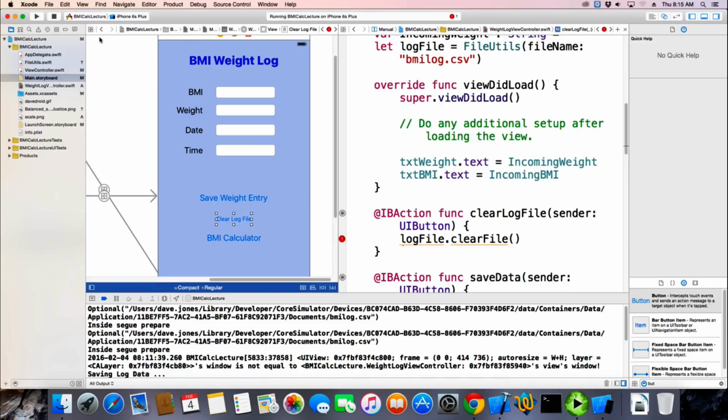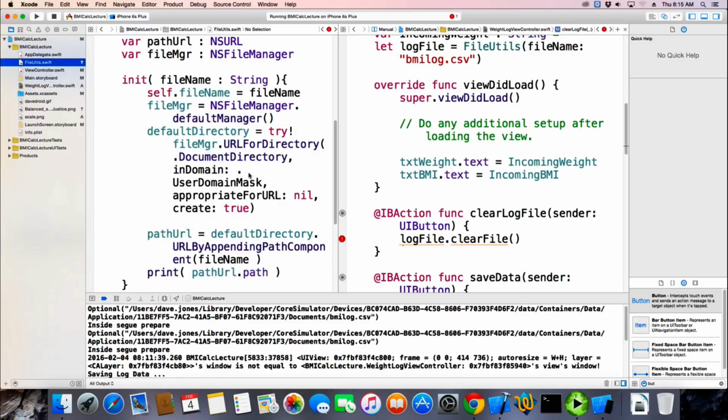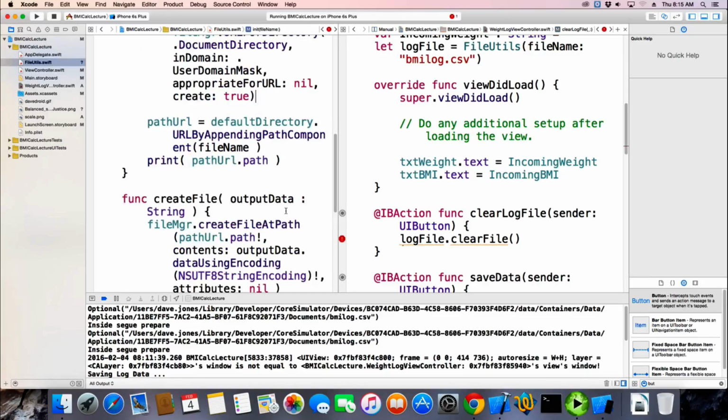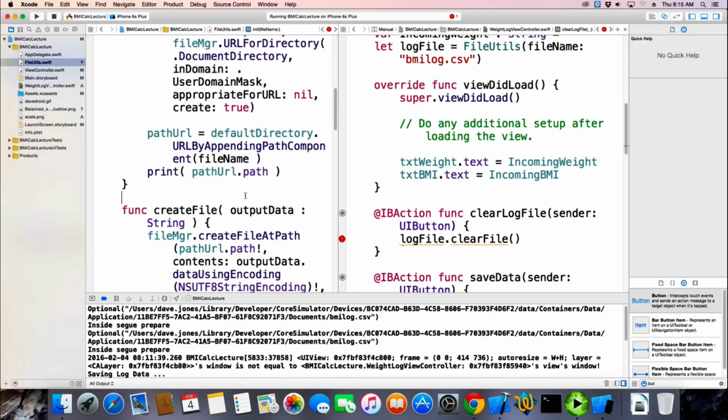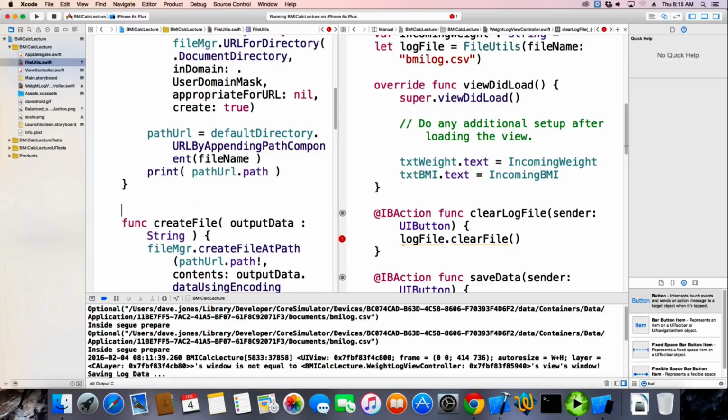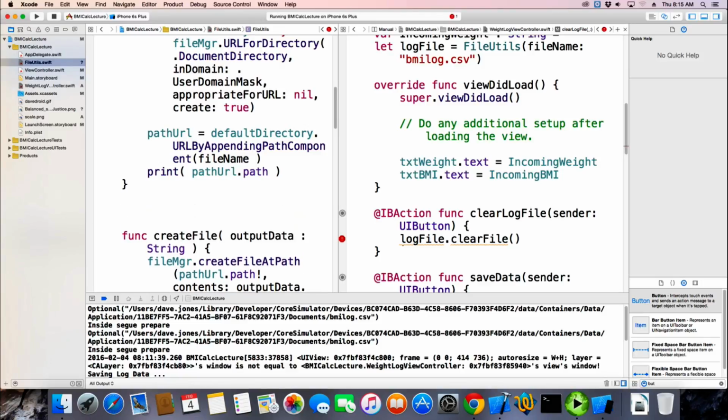So in our file utils, we need a new method. This is called the beach ball of death. The beach ball of death. So it used to be really bad in older versions of the Mac operating system.